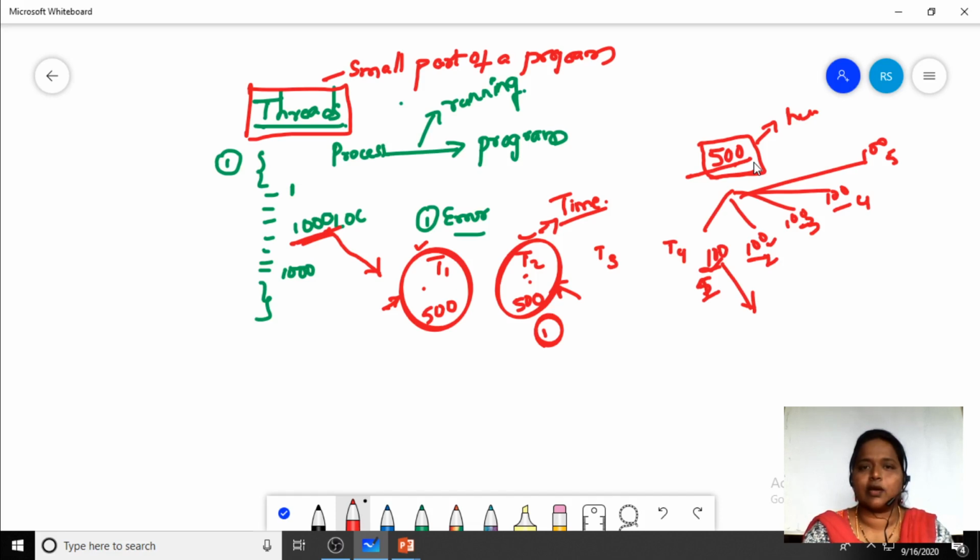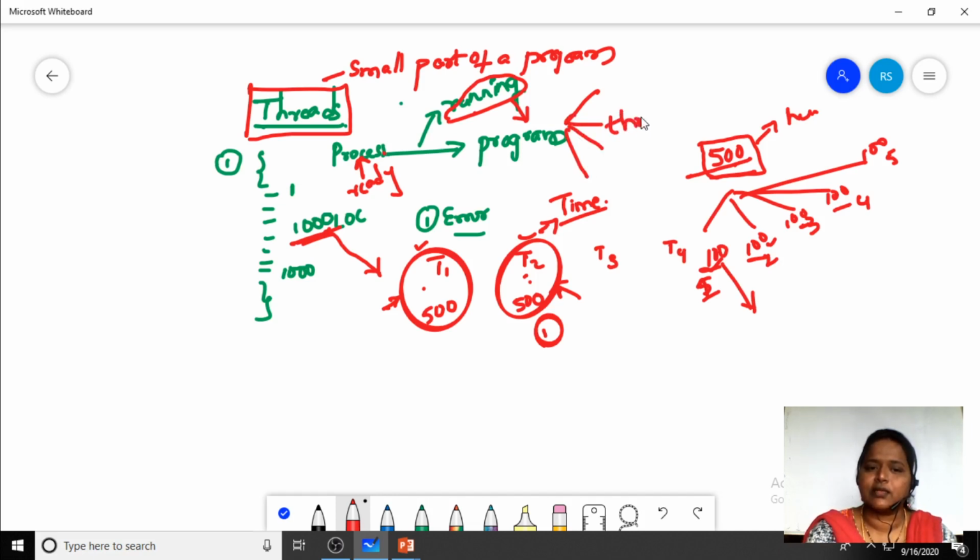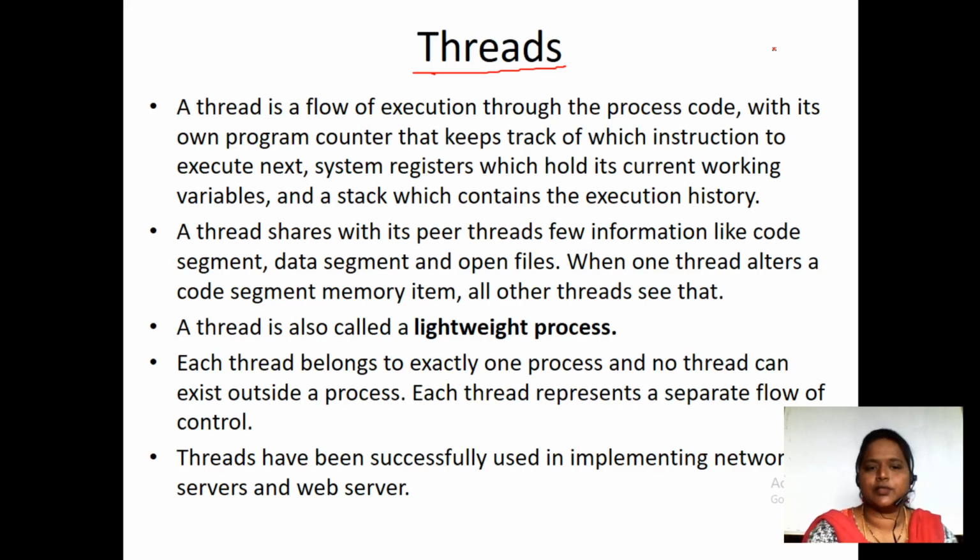So now you have understood the difference between a process, a program and a thread. A process is what we call it when it is in the ready state. When that process has been loaded into the running state, we call it a program. When this program has been divided into small parts, we call it a thread. So that is the difference between a process, a program and a thread.